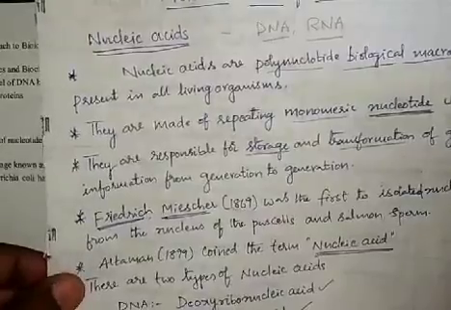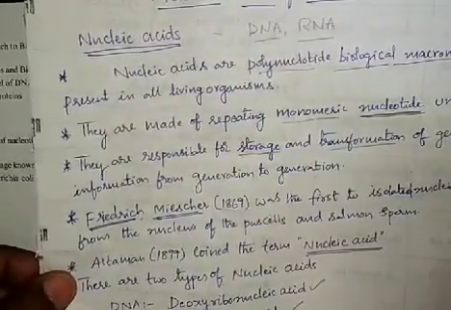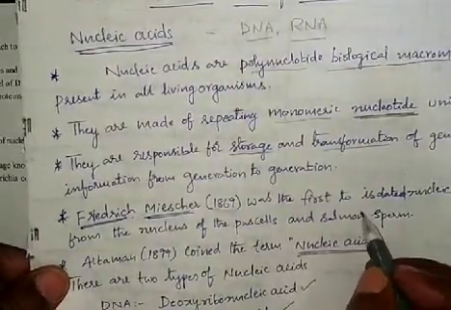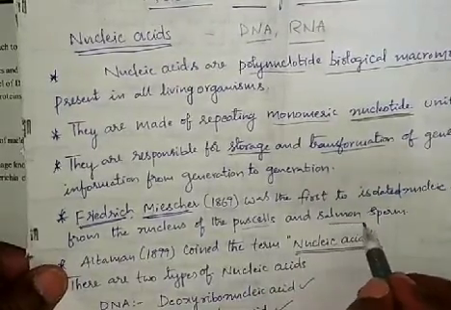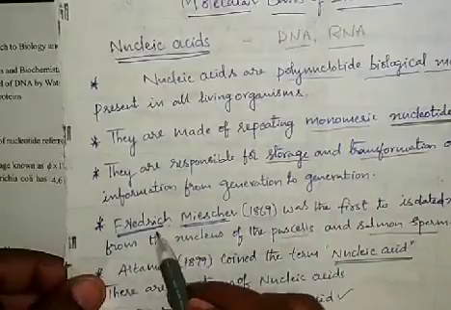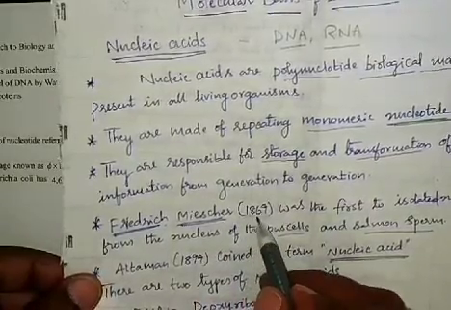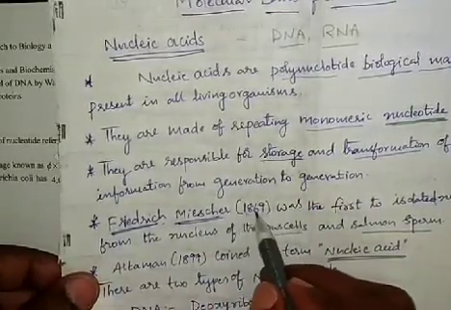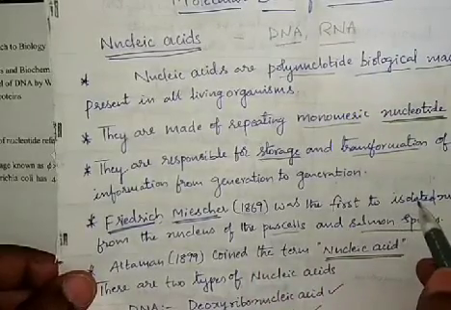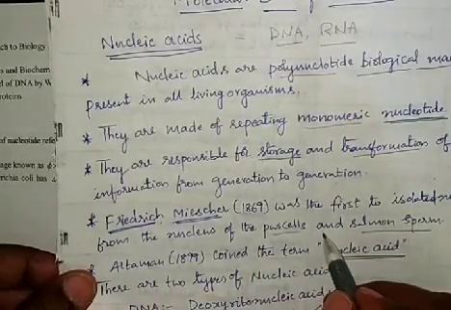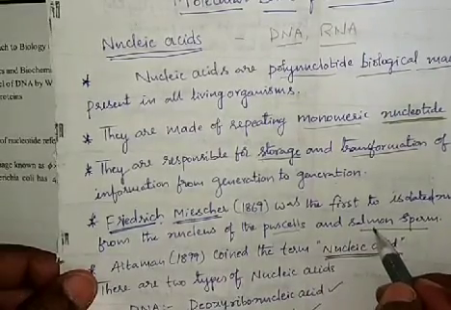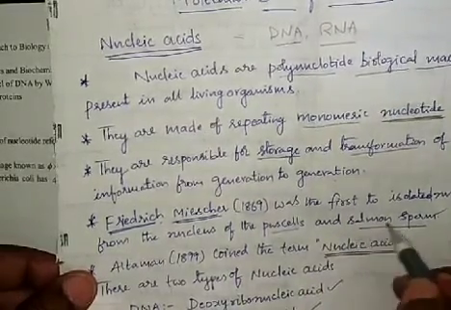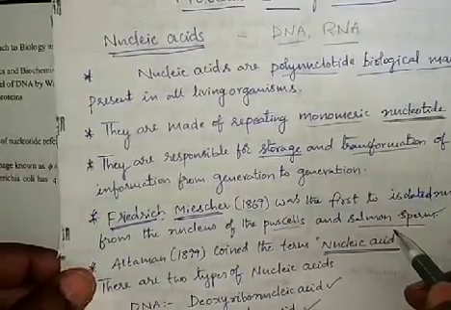The nucleic acid was first isolated from pus cells and salmon sperm by Friedrich Miescher in 1869. It was isolated from the nucleus. Salmon is a fish.